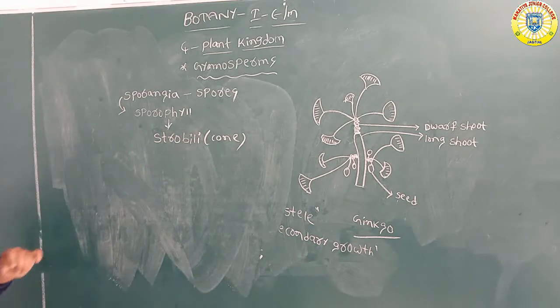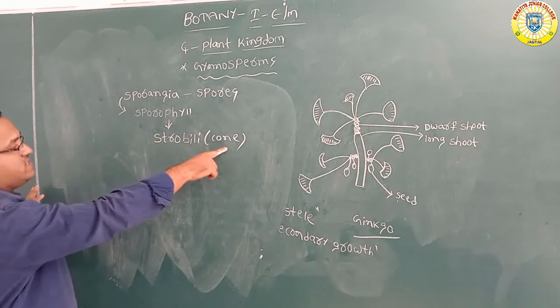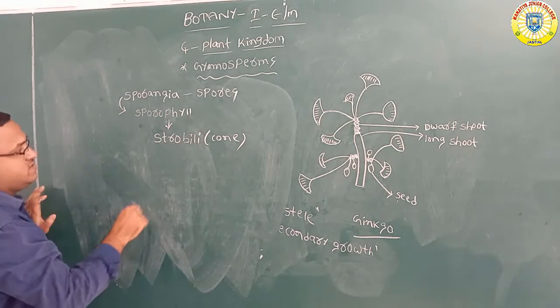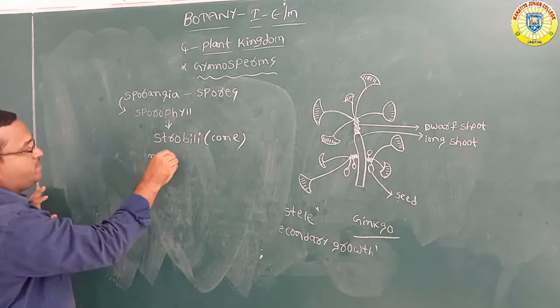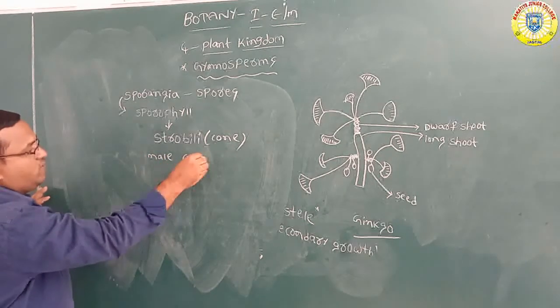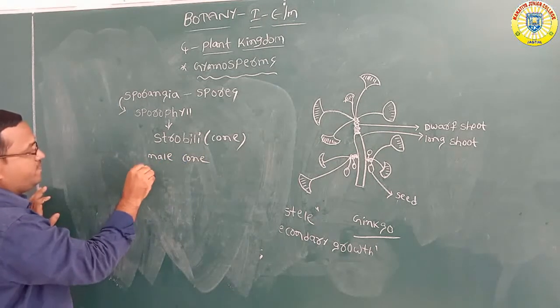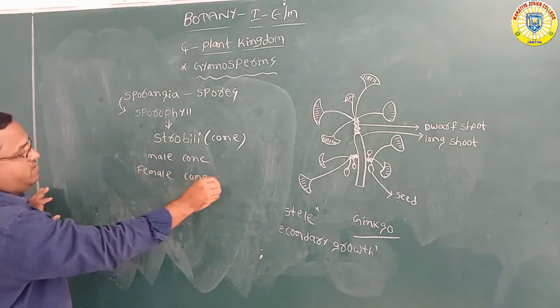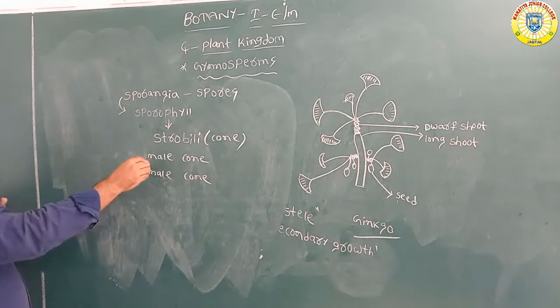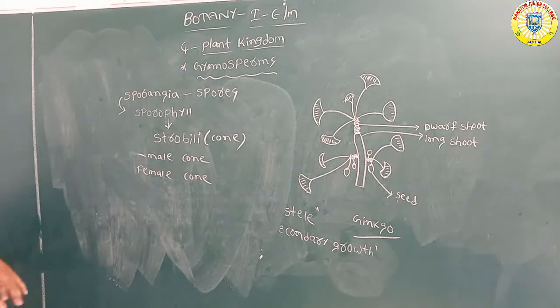Here two types of cones, strobili, are there. Strobili means cone. One is male cone, another is female cone. What is male cone? What is female cone? Male cone means the cone which contains microsporophylls.